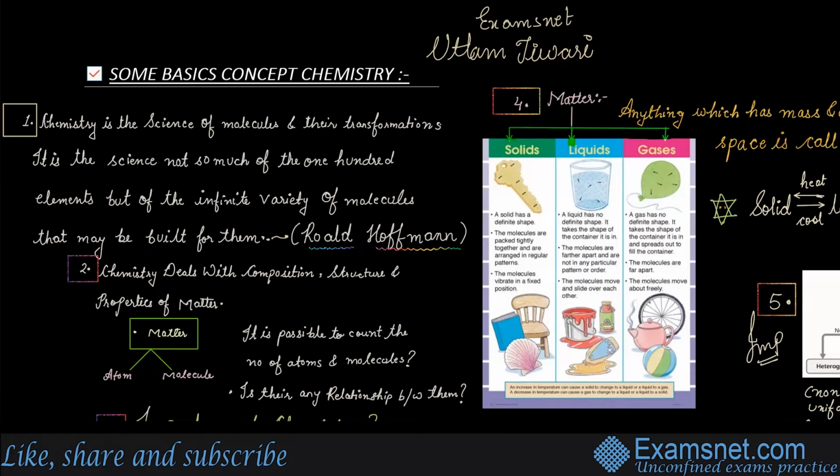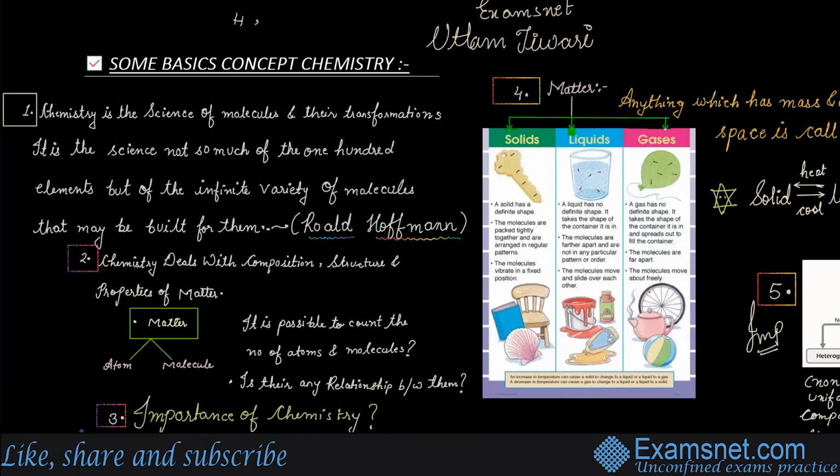Let's take an example of hydrogen and oxygen. Hydrogen and oxygen are gases, H2 and O2. They make H2O, even water also. They make H2O2 also. And these H2O, H2O2, H2 and O2, all four compounds have different physical and chemical properties.